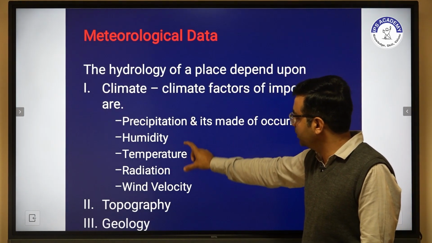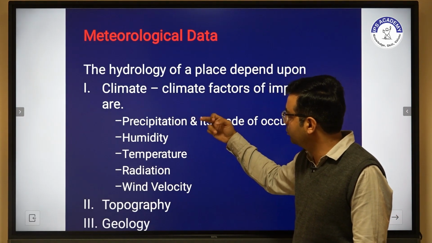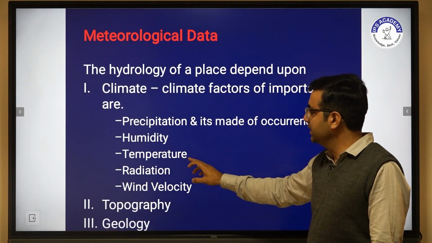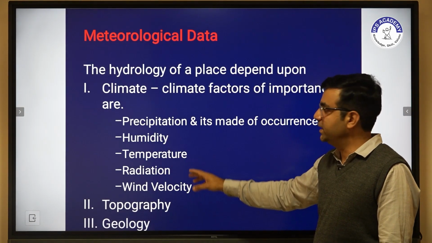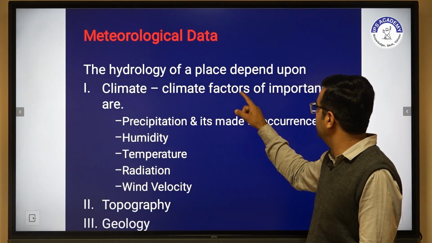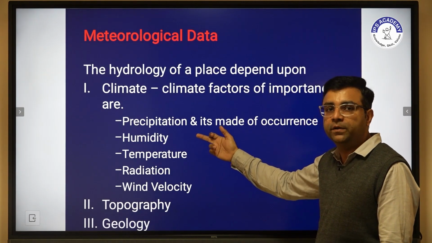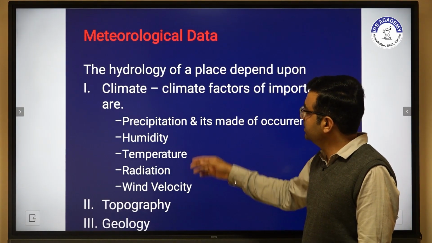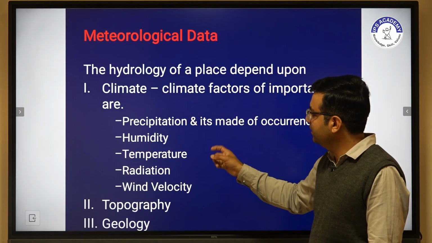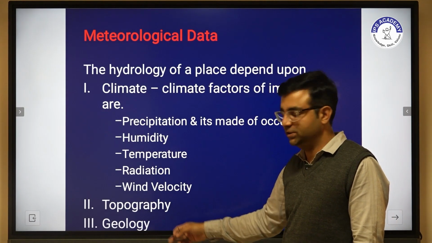So if we have to discuss climate, then we have to discuss precipitation, humidity, temperature, radiation and wind velocity. These are one of the major meteorological data, which is climate. Now another one is topography and geology.